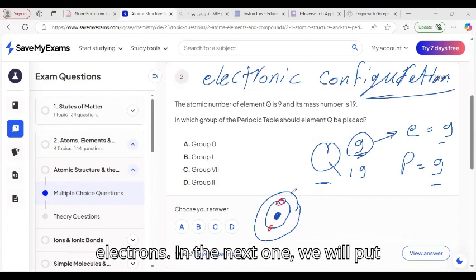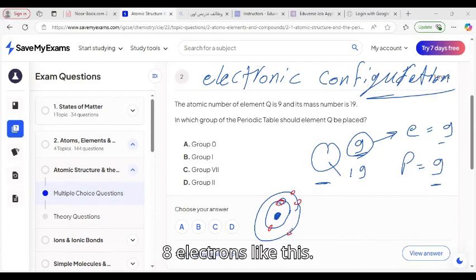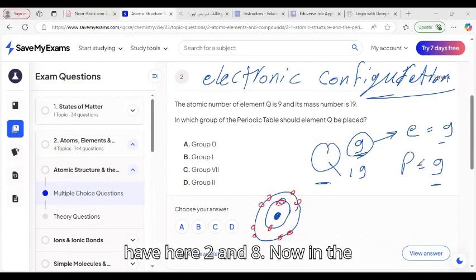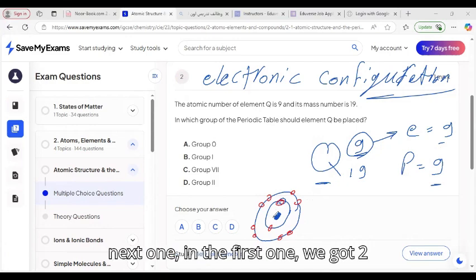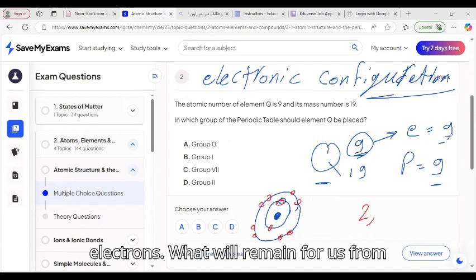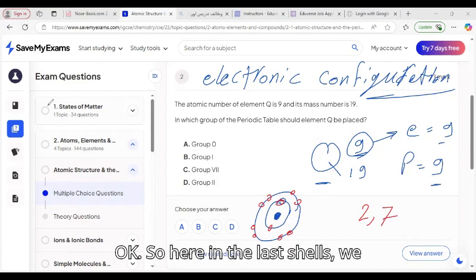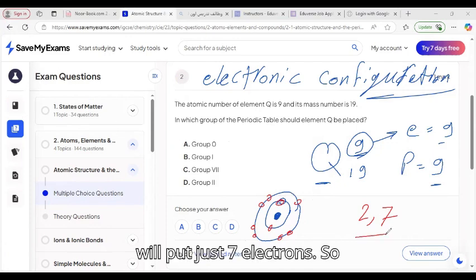In the next one, we put up to 8 electrons. Since we put 2 in the first, what remains from the 9 is 7. So in the last shell, we put just 7 electrons.